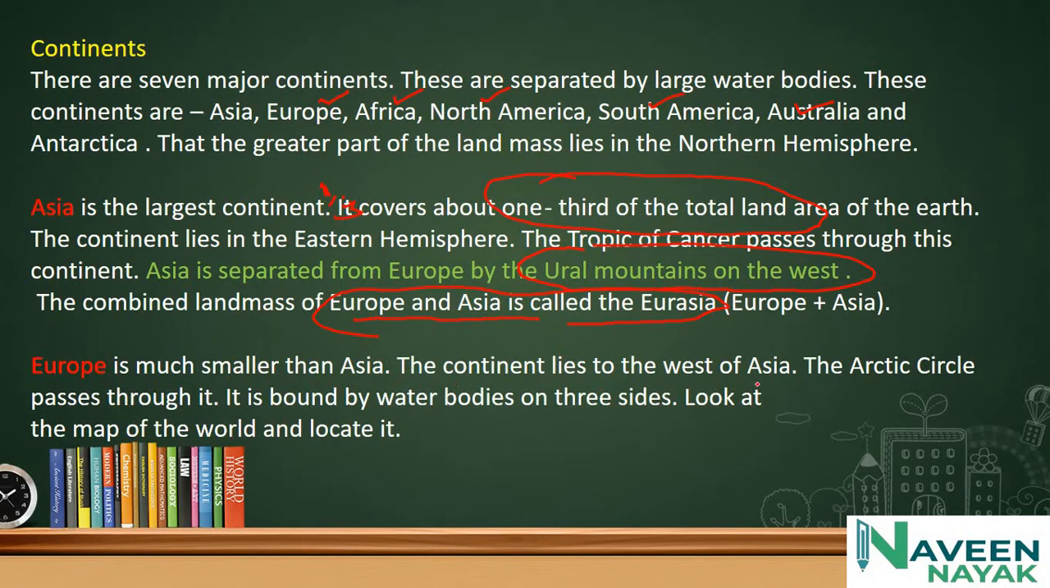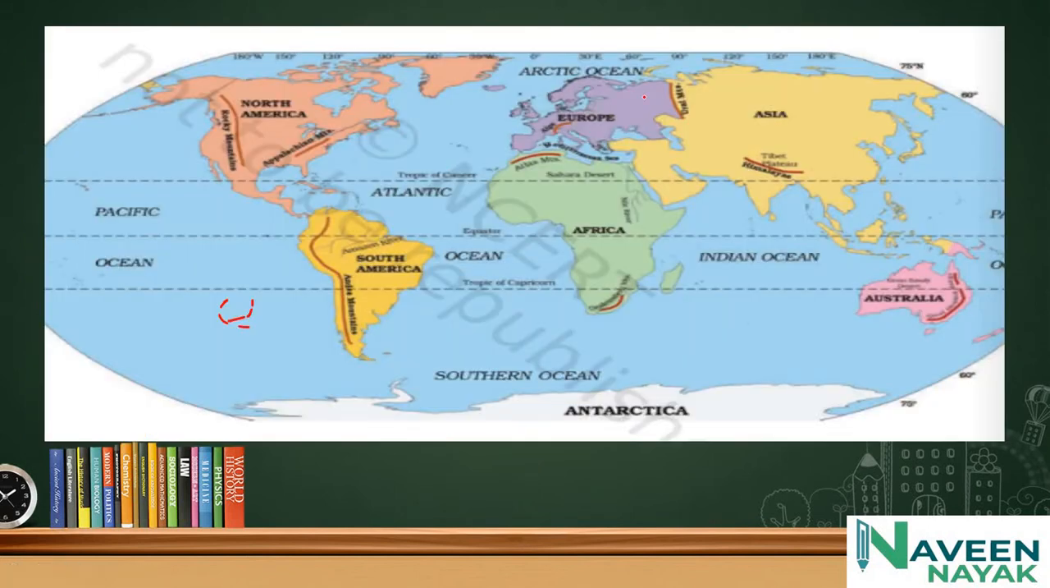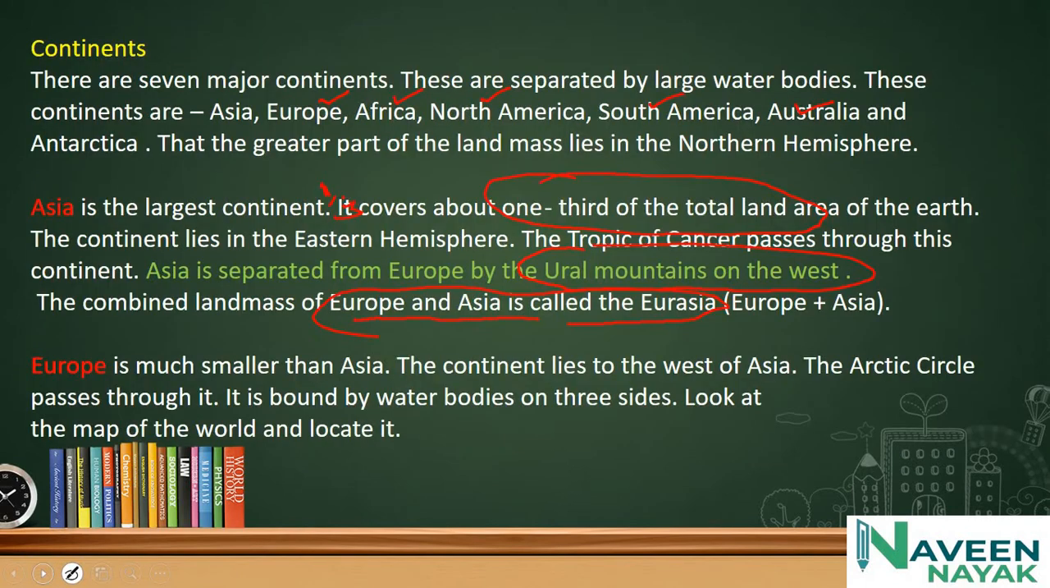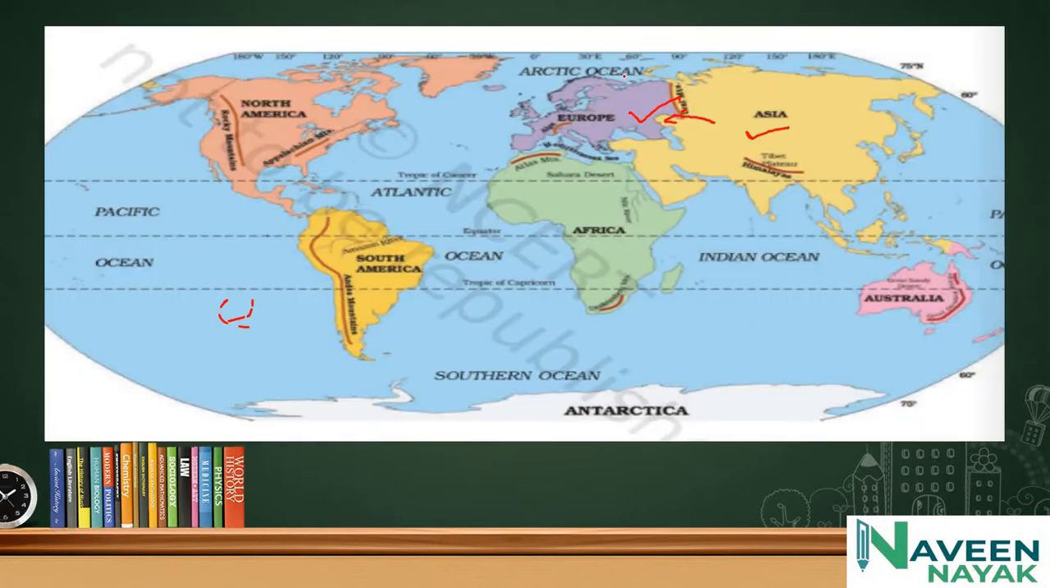The continent lies to the west of Asia. See here, this is Asia, this is Europe. Europe lies west of Asia, and it is bound by water bodies on 3 sides. Look at the map of the world and locate it. You can see one side is land and 3 sides are water.